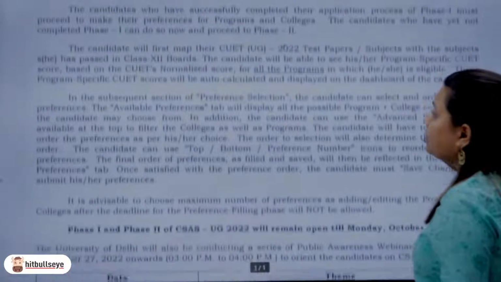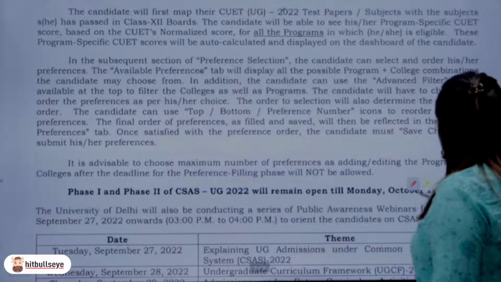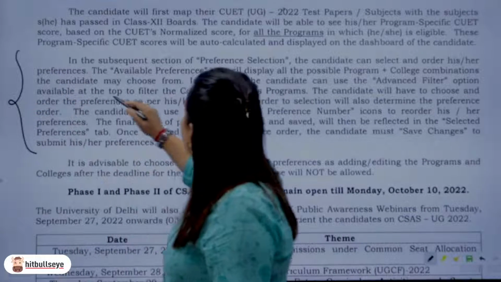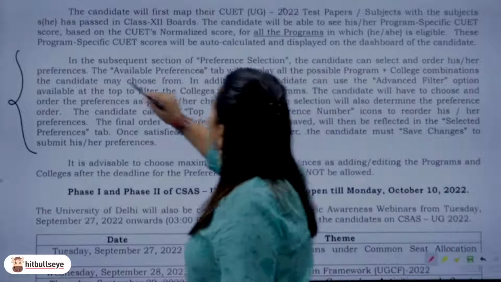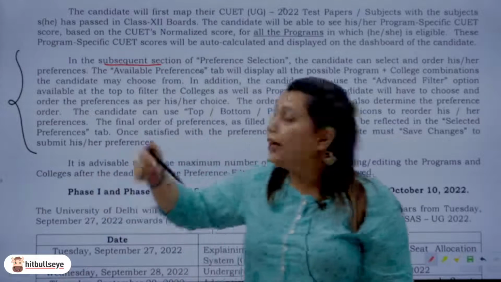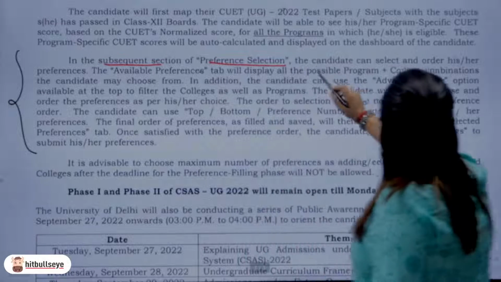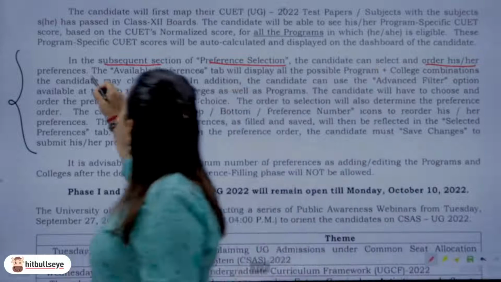Okay, let's move ahead. Okay. Now, this is also very, very important. Pay keen attention here. Yeah. So, in the subsequent sections, subsequent means the sections after that, in the subsequent sections of preference selection, the candidate can select and order his or her preferences.